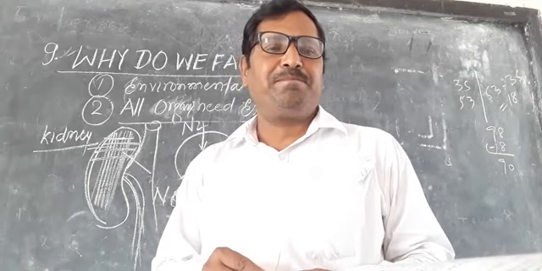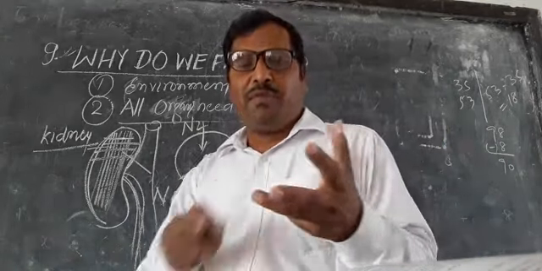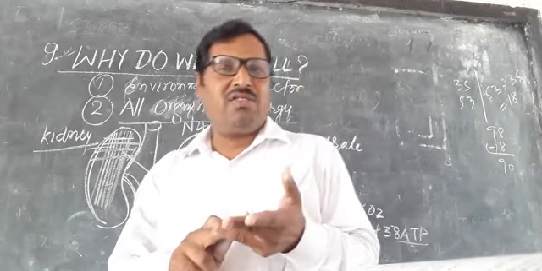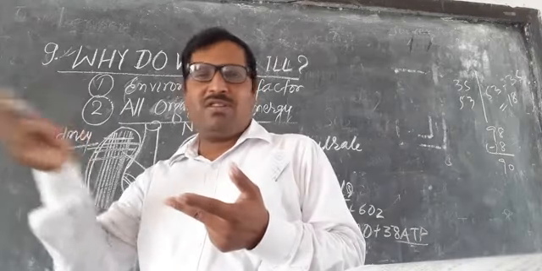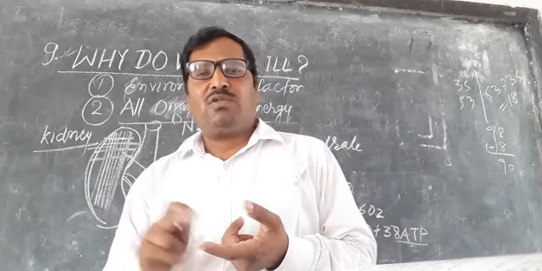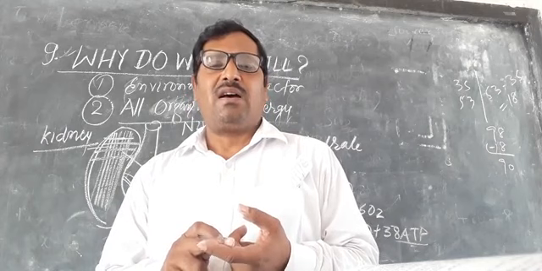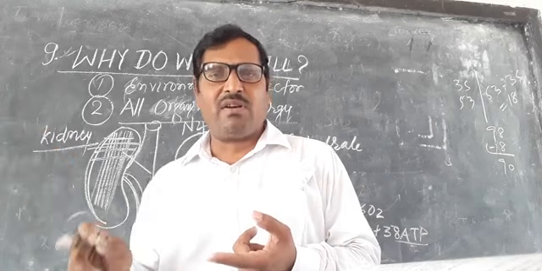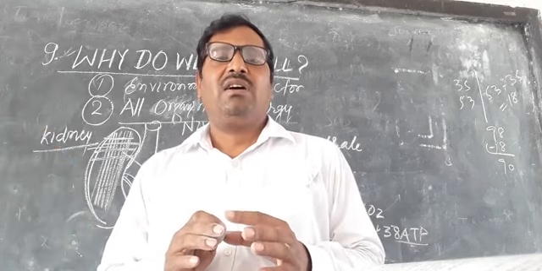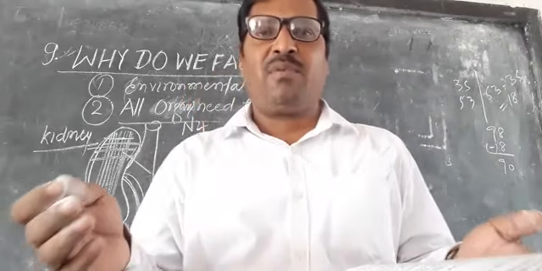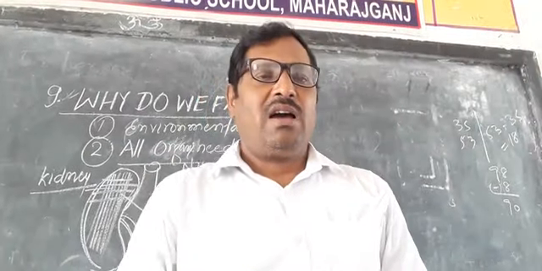So why do we fall ill? We fall ill due to not having a properly balanced diet. Second, due to stress, due to environmental factors, due to not doing proper exercise and taking too much fatty food. Unhygienic conditions are also responsible, not proper sanitation of our surroundings. All these lead to the condition where the body is not in a normal state. This abnormal state is called disease, and we fall ill.